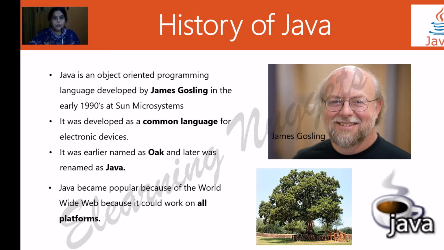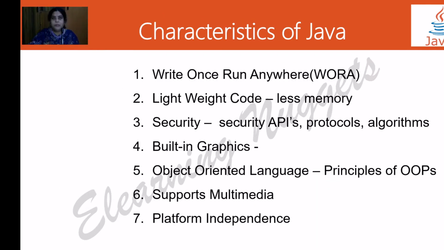Java was named as Oak initially, but later it was renamed as Java because the name Oak was already registered by some other company. Java generally means coffee, which is found in a particular island in Indonesia. Java became very popular with the advent of HTML, and it could be used on your internet web browsers.